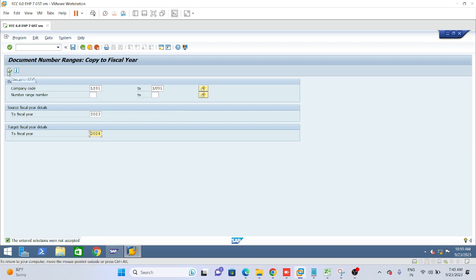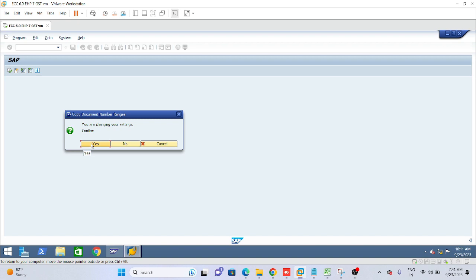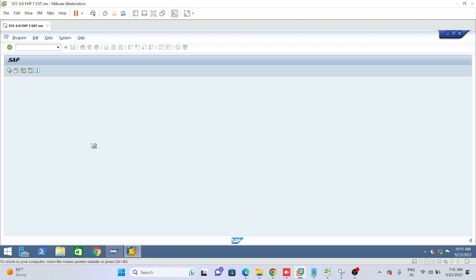So till 2024, all these intervals will remain the same, and it will be moved to fiscal year 2024 as it is. In 2025, suppose, again we need to come back and change this. Correct. We can call this a year end activity. In an interview they ask what all the year end activities are, and we can say one of the year end activities is copy to fiscal year, copying number ranges to the next fiscal year.